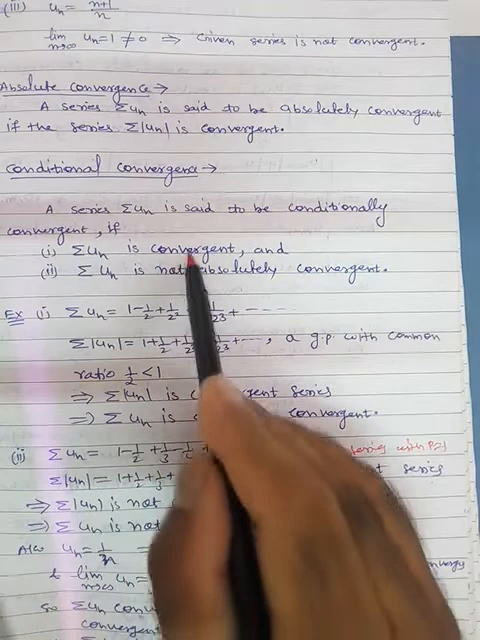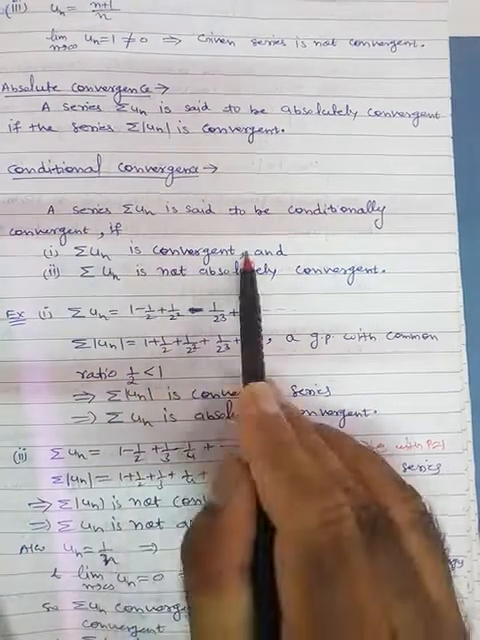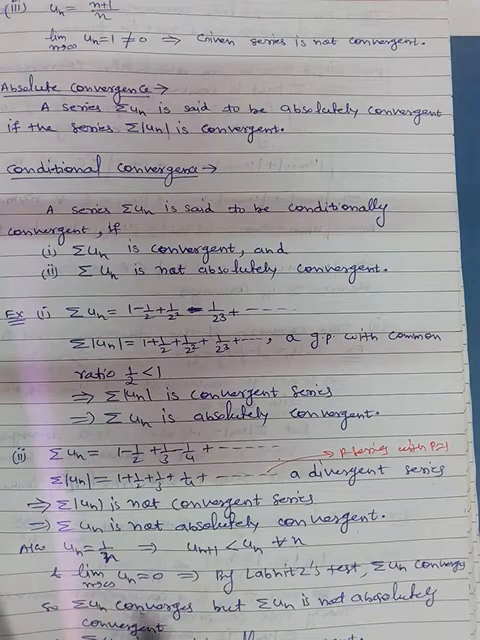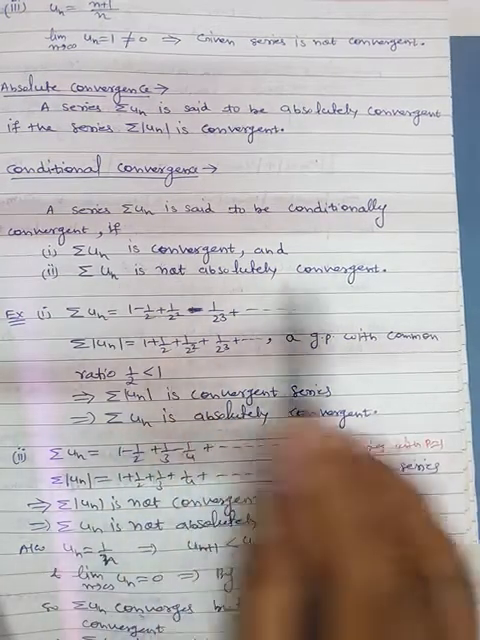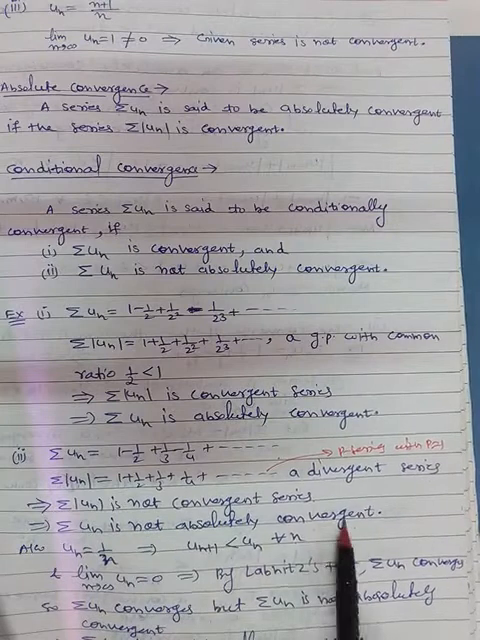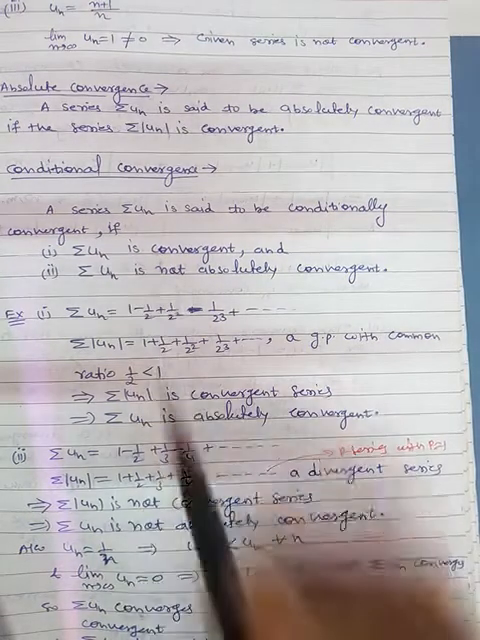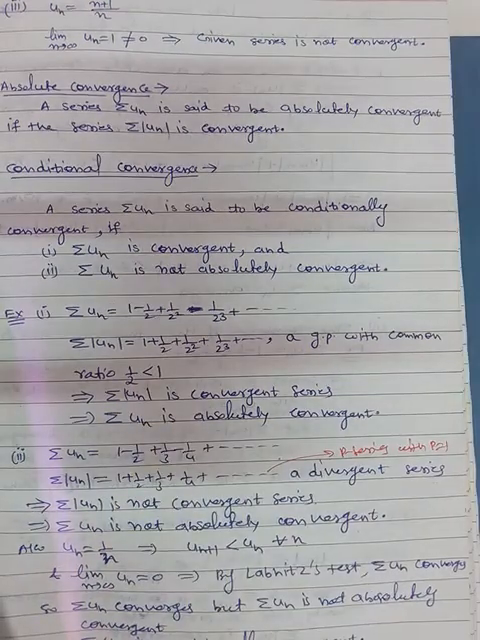This satisfies these two conditions. This is a convergent series here, but this is not absolutely convergent. So this is not absolutely convergent. So both these conditions are satisfied. That's why summation of un is conditionally convergent. Fine. So now we have a theorem